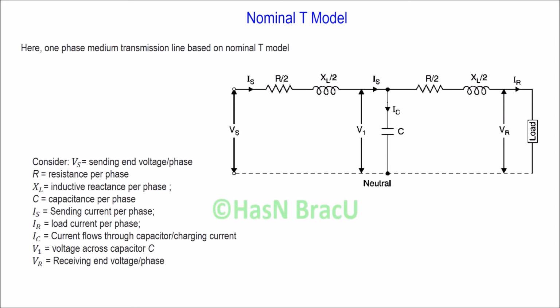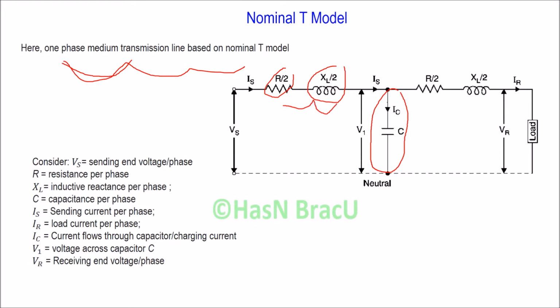So here is the equivalent circuit of single phase medium transmission line, which is based on T model. Here the capacitance is concentrated at the middle of the transmission line, and resistance and reactance are divided by 2. Half of the resistance and reactance are lumped on each side of the capacitance. So here is half and here is half, right?